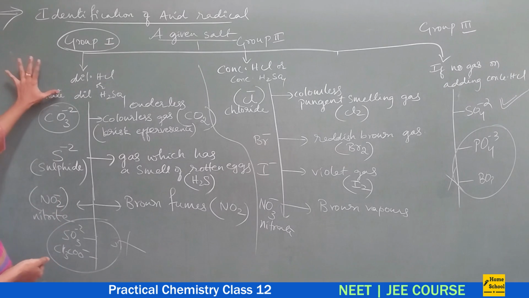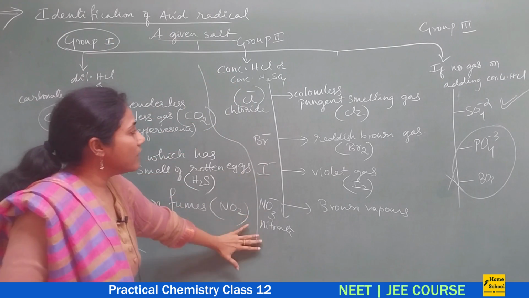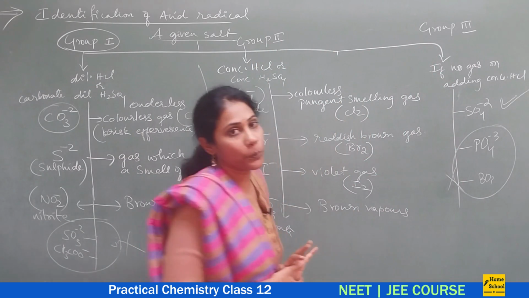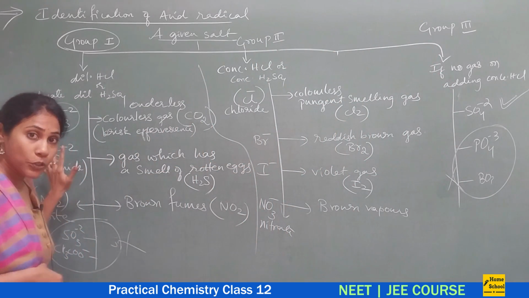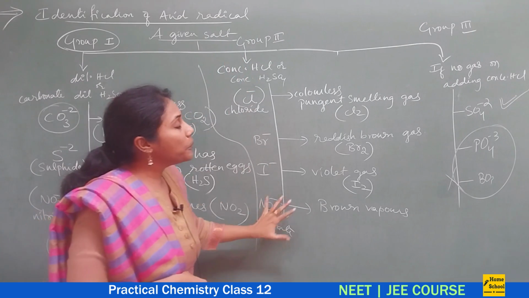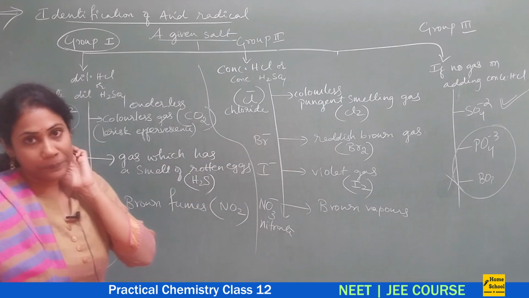You should know which acid radicals come under group 1, which acid radicals are considered as group 2, and which acid radicals are considered as group 3. First you will test group 1. If no group 1 radical, you will go for group 2. If no group 2 radical, you will go for group 3.